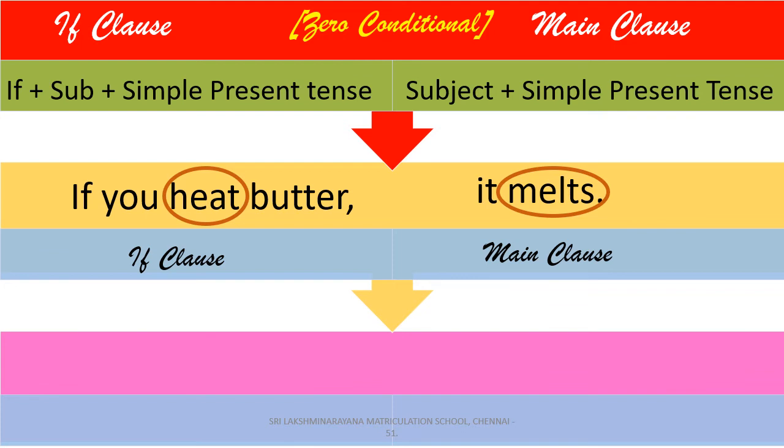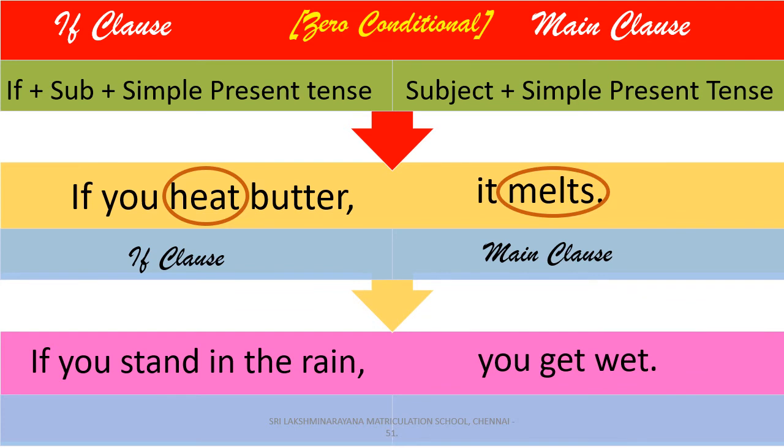One more example. If you stand in the rain, you get wet. Here, if you stand in the rain is the condition part, the if clause, and you get wet is the result part, the main clause. Here the condition expresses the general truth, and so we have used simple present tense in both if clause and main clause.